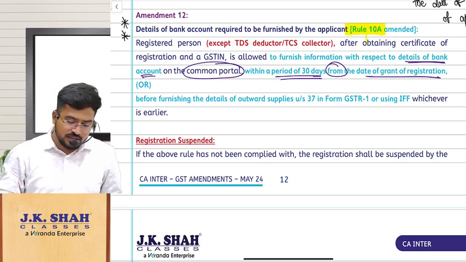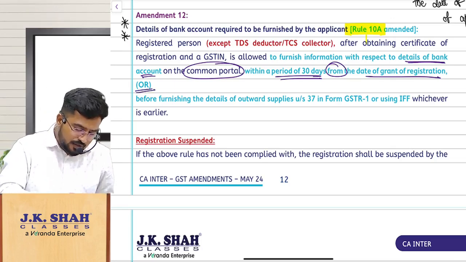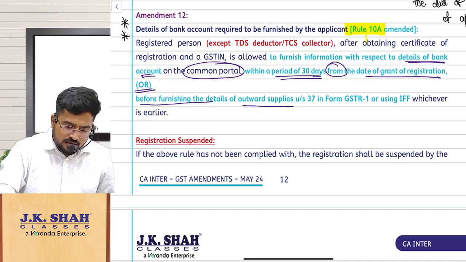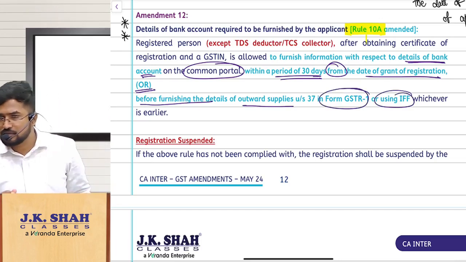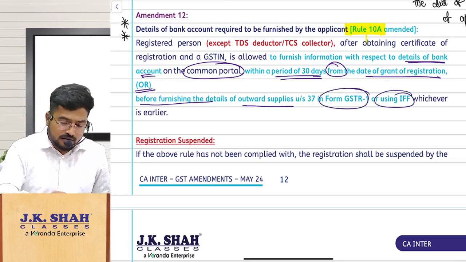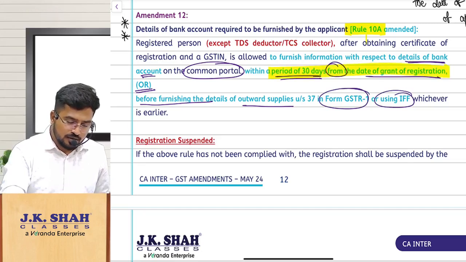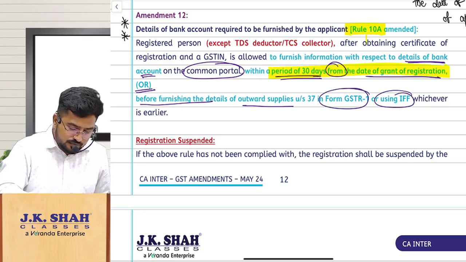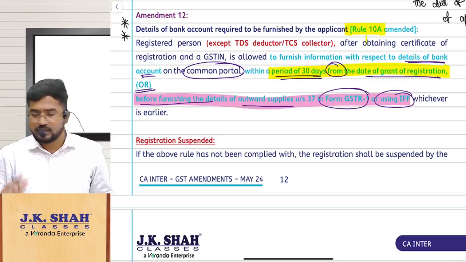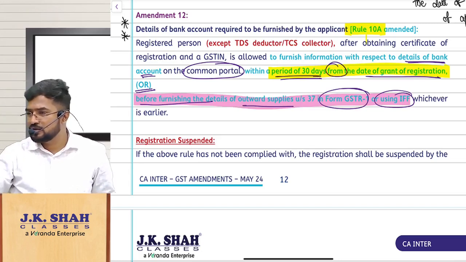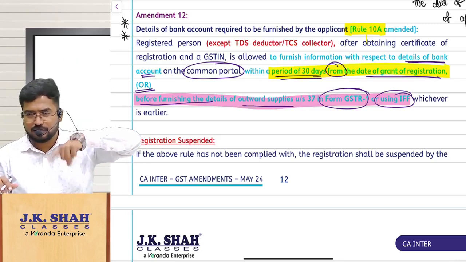Within 30 days from which date to which date? From the date of grant of registration or before furnishing the GSTR1 or IFF, whichever is earlier. Whichever is earlier. But this is separate, right? Okay? This is separate. It is not 30 days from the date of filing GSTR1. Either 30 days from the date of grant of registration,